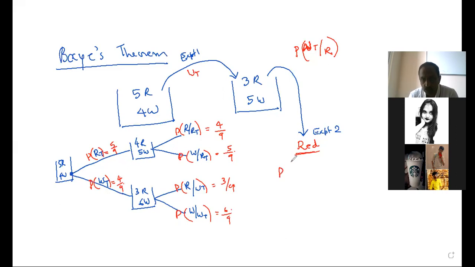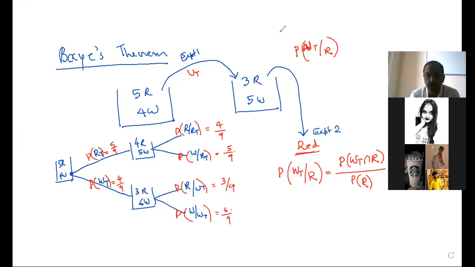So what is my question? Probability of white being transferred after knowing that we got a red ball. Now let's go by the formula. It is probability of WT intersection R divided by probability of R. Can you tell me the logical meaning of this? The denominator is all possibilities of getting red, and the numerator is the possibility of getting red after white is transferred.